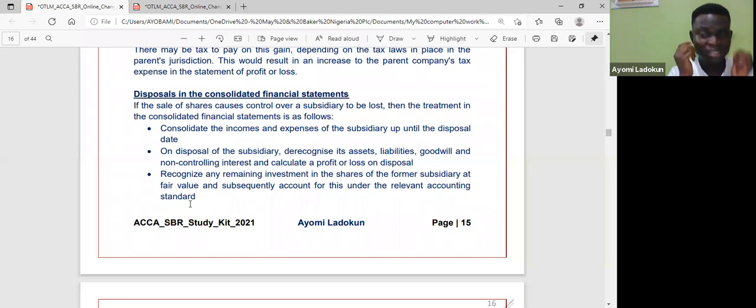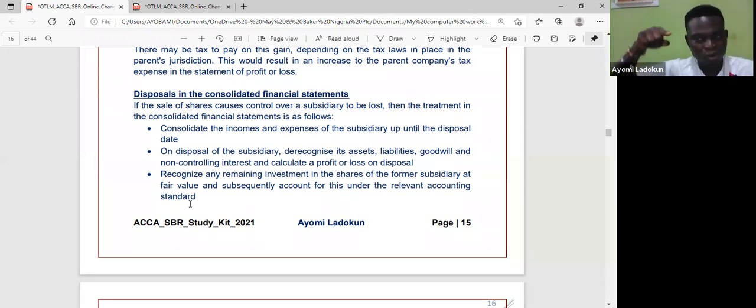What it means is I have lost control, okay? I have lost control. So what it means is either I have sold fully or partially. But the point is I have lost control. Is that okay? So that means I can sell 60% and I have 40%. So I will consolidate the income and expenses of the subsidiary up to the date of disposal.